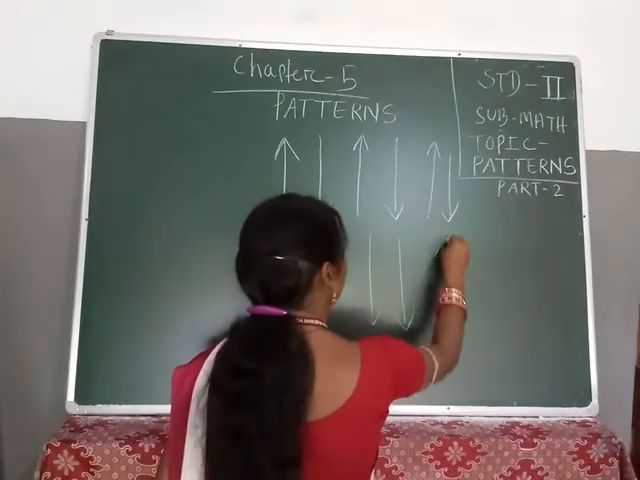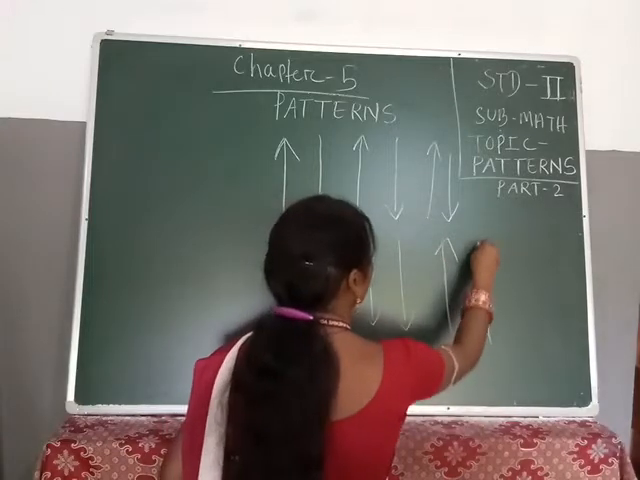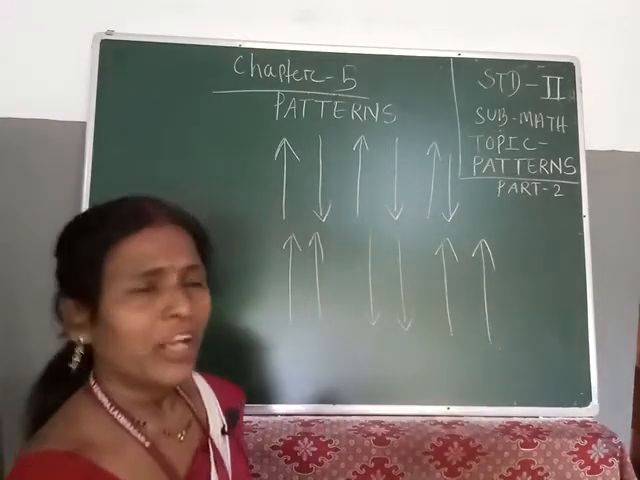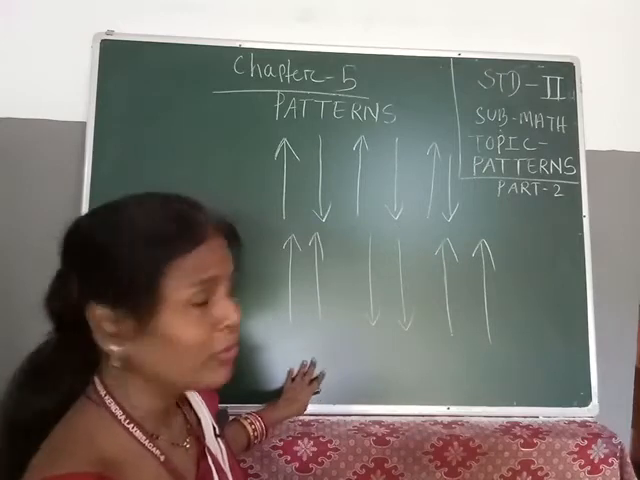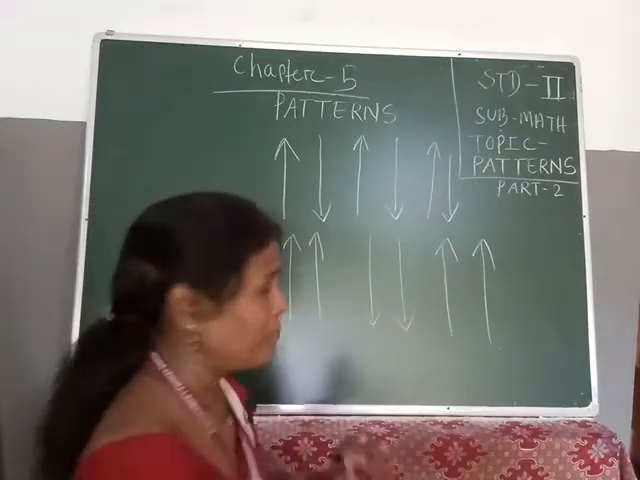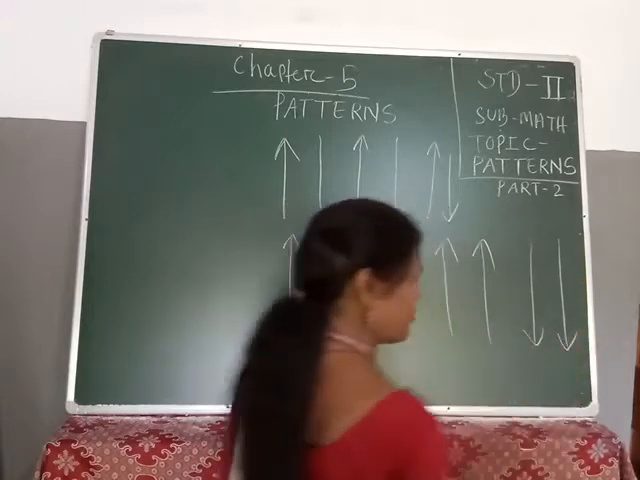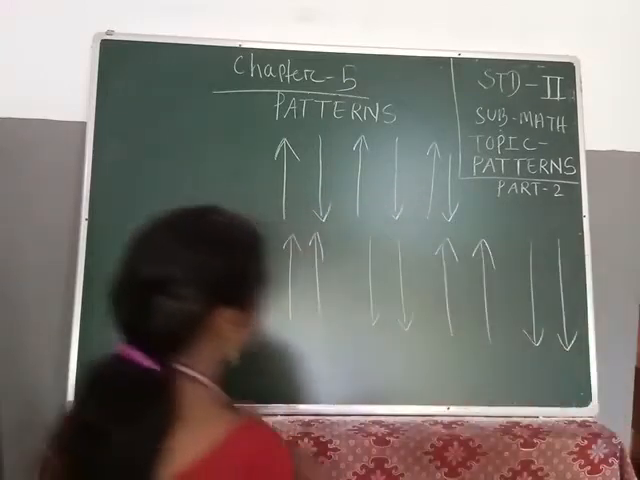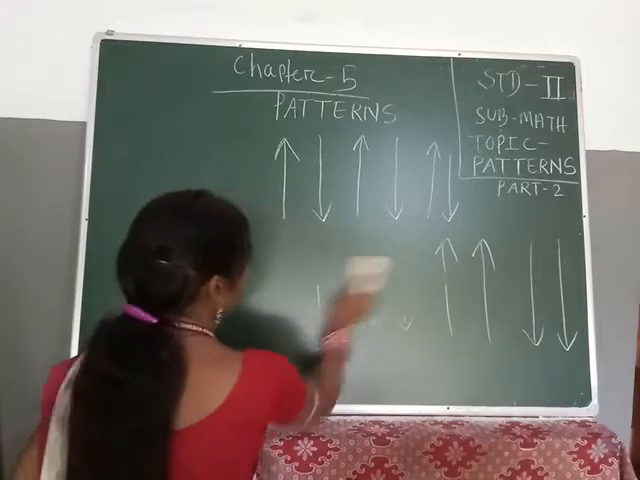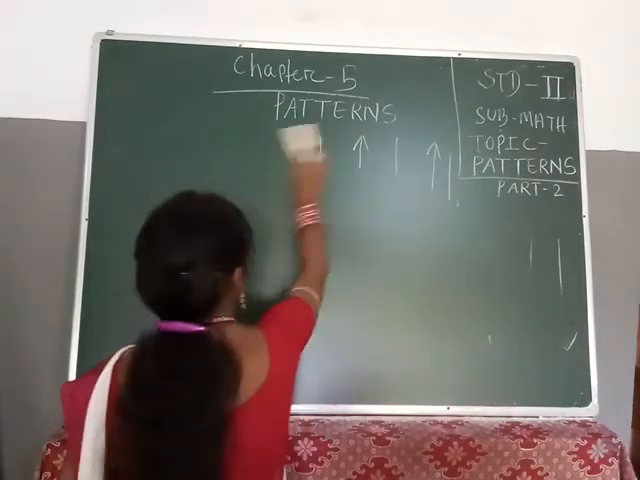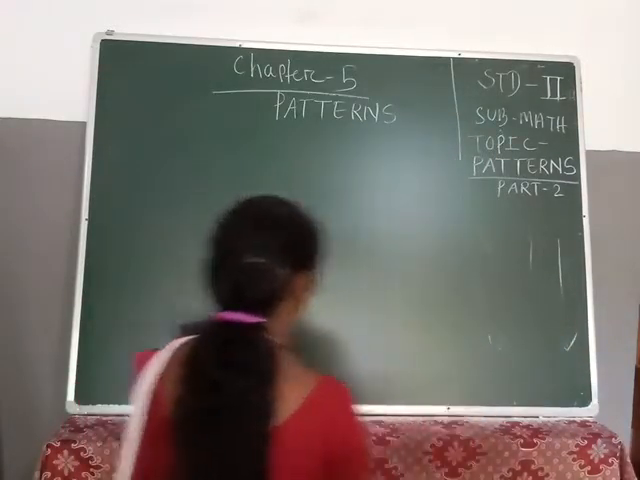So that means it is repeated in a sequence, following some rule. That's why it is known as a pattern, right? This is another pattern. Now tell me, students, what you can make by using this arrow mark. Complete. Now next another pattern we will make. Let us see by using the arrow mark.